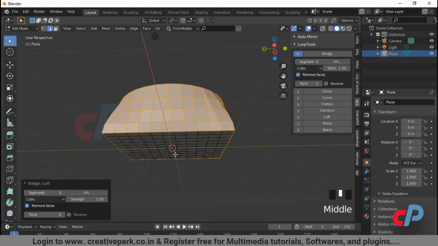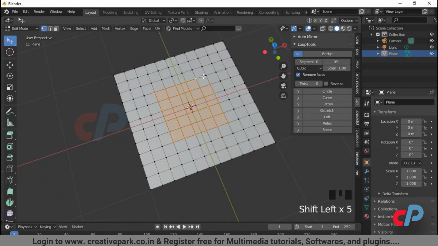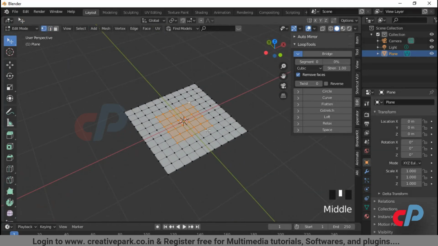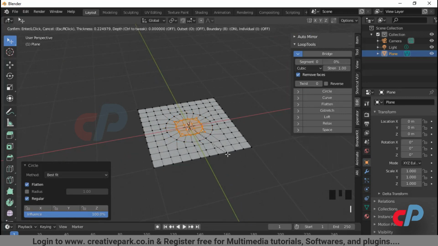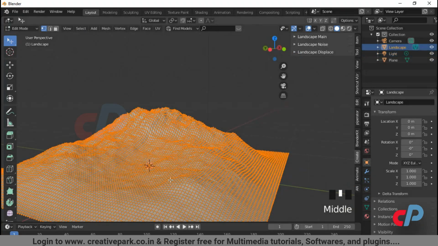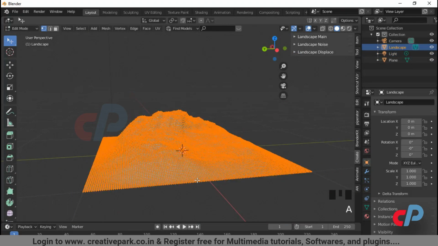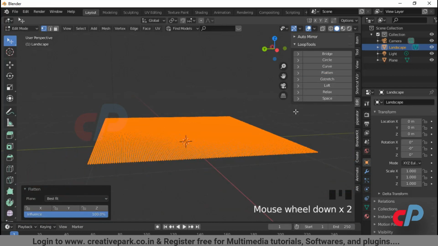Same input method can be used for Bridge and Loft Tool. Circle. A simple method to create a circle. Select the vertices from the plane and press Circle from Loop Tools. Flatten. Flatten is the method used to calculate a plane, so that on average the vertices will have to be moved the least to be flattened.